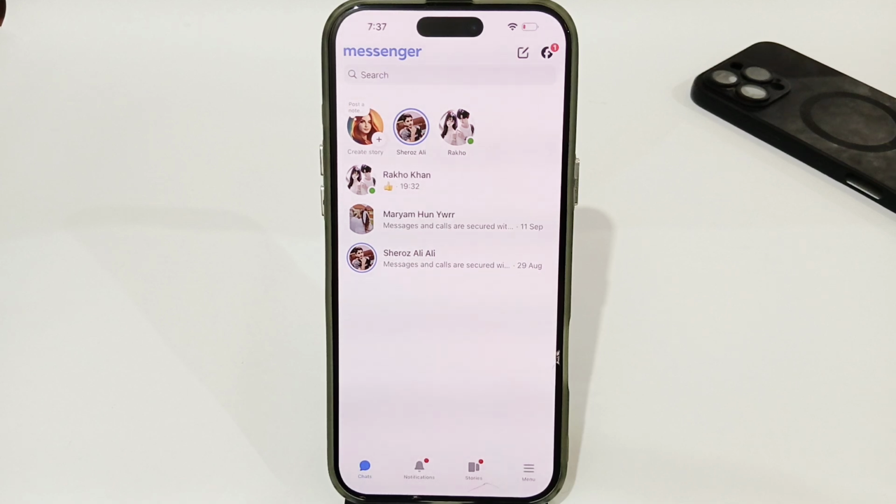So in this way you can easily fix that the video call of Facebook Messenger is not showing.